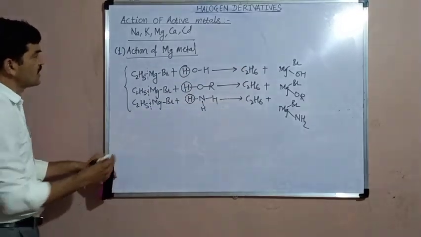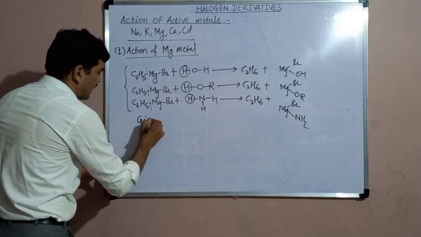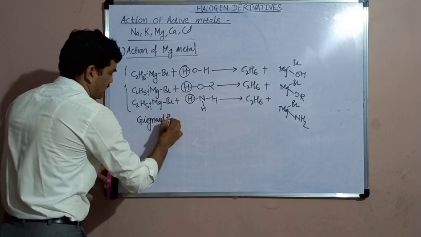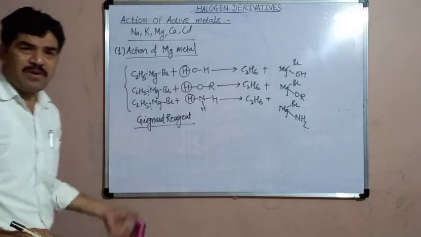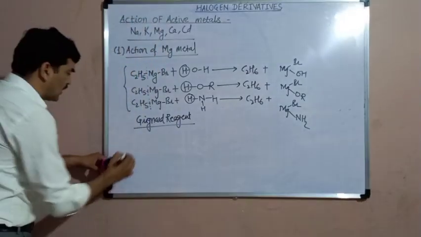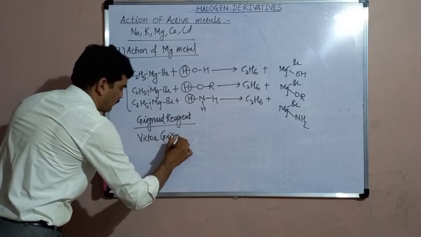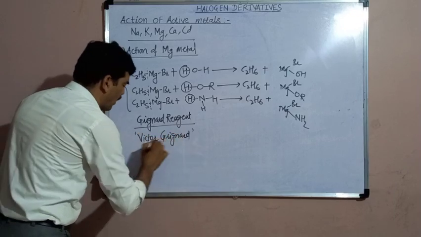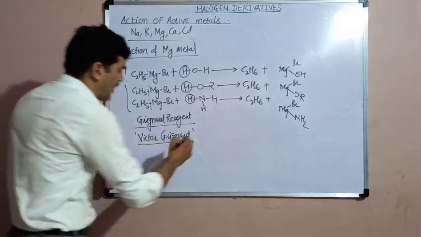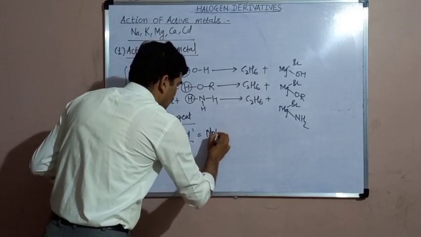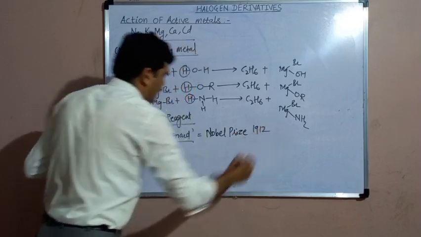Now, the name of this organomagnesium compound is Grignard reagent. It is named Grignard reagent because it was prepared by Victor Grignard. Victor Grignard is the name of the scientist who prepared the Grignard reagent, and therefore he was awarded the Nobel Prize in 1912.